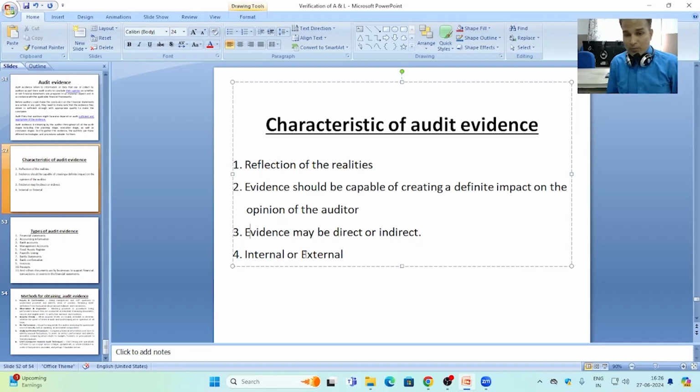So, evidences provided by the business may be of the nature of indirect, and audit evidence collected by the auditor himself directly from the information related person is called direct evidence. So, if the audit evidence is reflective, effective, direct, and from the outside of the business or external, then it provides a more concrete base to rely upon the information contained in the books of accounts of the client.